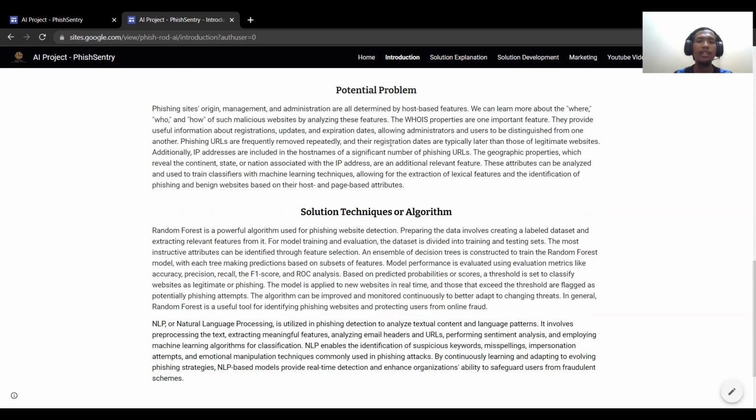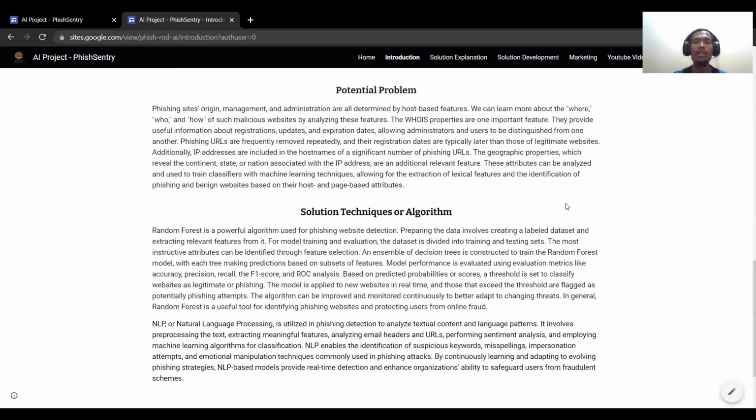Phishing URLs are frequently removed repeatedly, and the registration dates are typically later than those of legitimate websites. Additionally, IP addresses are included in the host name of a significant number of phishing URLs. The geographical properties, which reveal the continent, state, or nation associated with the IP address, are an additional relevant feature. This attribute can be analyzed and used to train a classifier with machine learning techniques, allowing for extraction of lexical features and identification of phishing and benign websites based on host and page-based attributes.